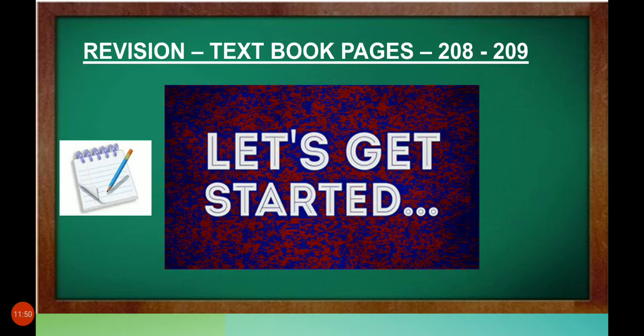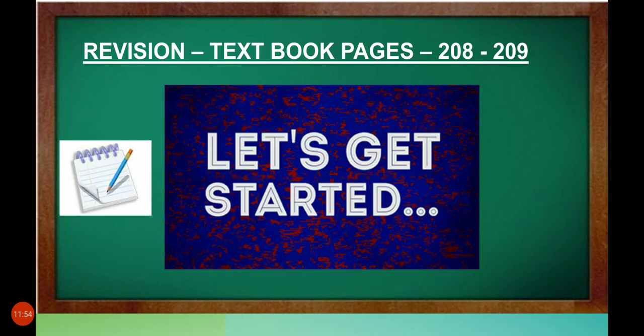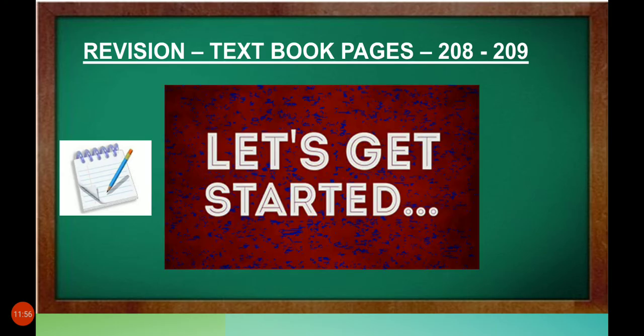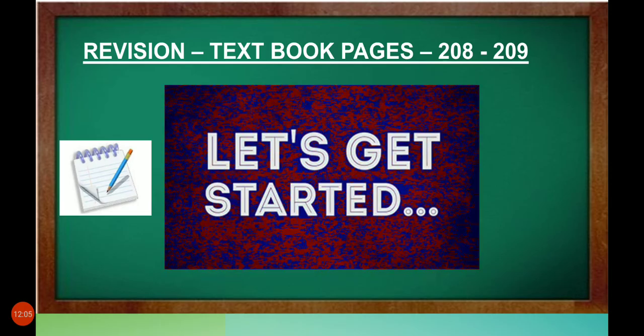Revision, textbook pages 208 and 209 in your textbook. Let's get started and note down each and every answer clearly in your classwork or in your textbook. Do get the textbooks and start reading.